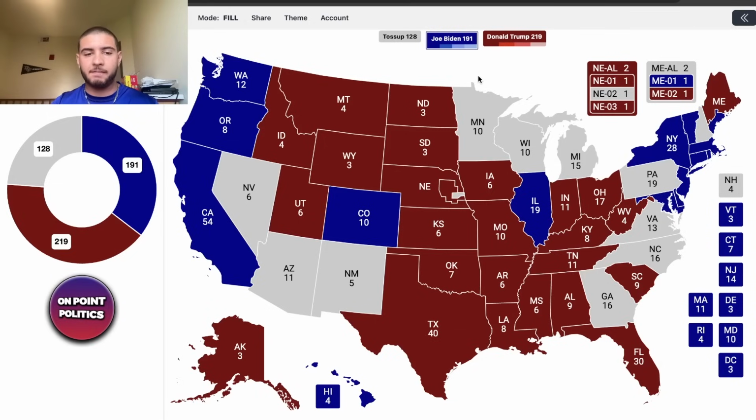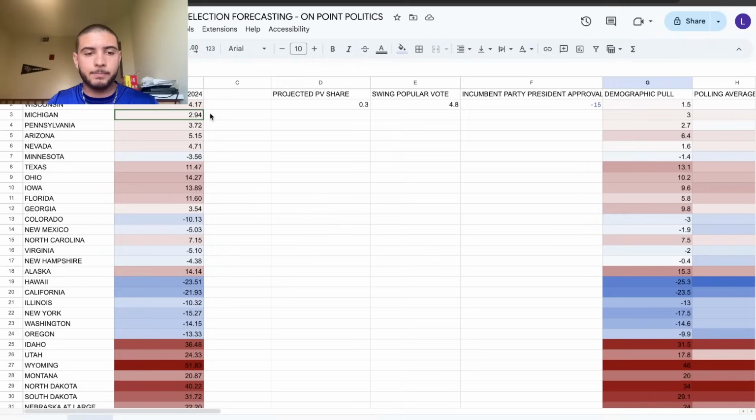And then we have the big seven, which is Nevada, Arizona, Wisconsin, Michigan, Pennsylvania, North Carolina, and Georgia. Those are the big seven states as of right now that are the closest states on the battleground map, according to 2020 and right now. And so pretty much the first state I'm going to be looking at is the state of New Mexico.